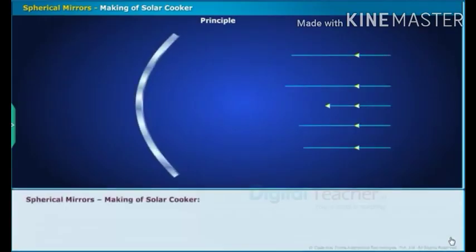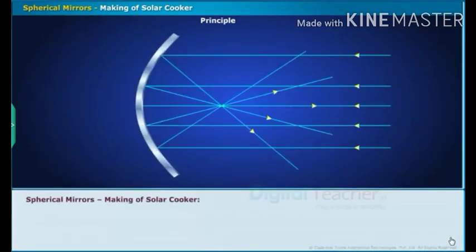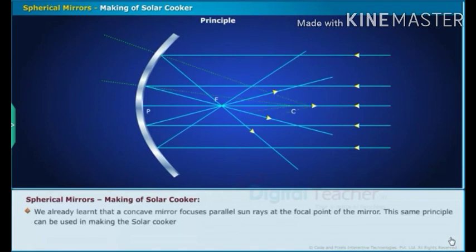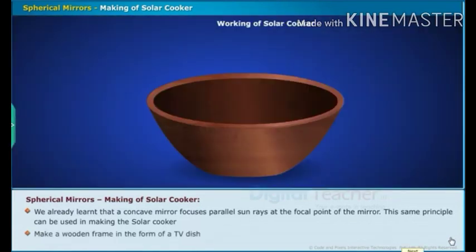Application: making of a solar cooker. We already learnt that a concave mirror focuses parallel sun rays at the focal point of the mirror. This same principle can be used in making the solar cooker. Make a wooden frame in the form of a TV dish.